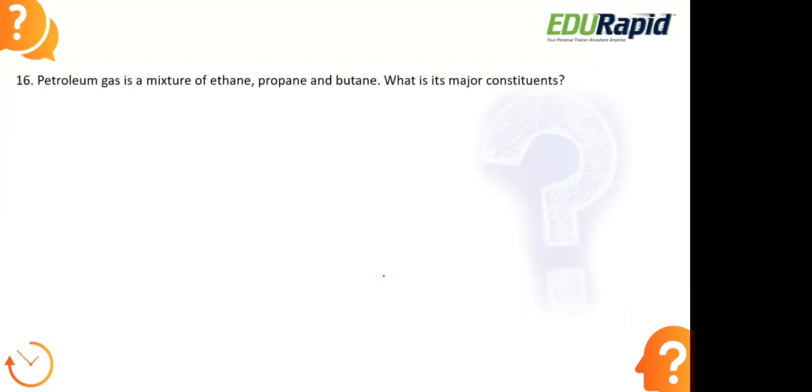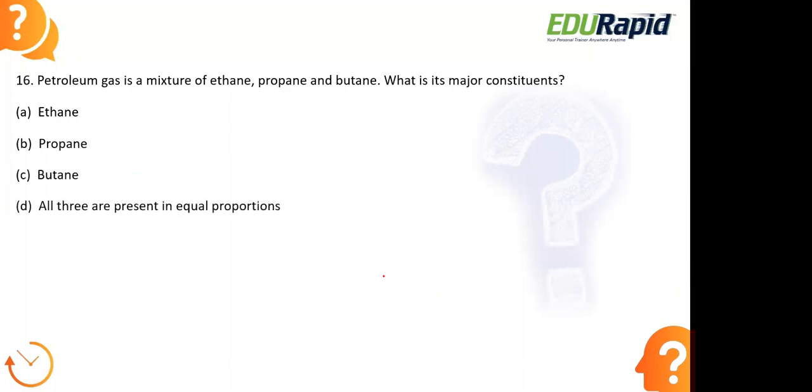Petroleum gas is a mixture of ethane, propane and butane. Which is the major constituent? Ethane, propane, butane, all 3 are present in equal proportions.